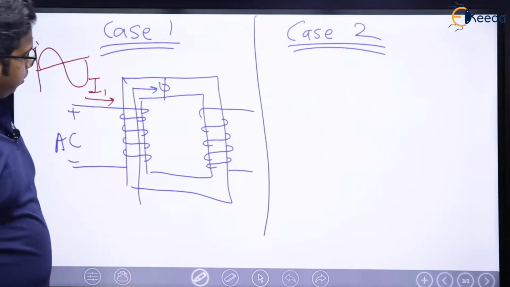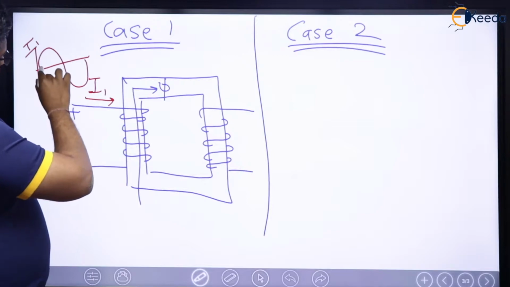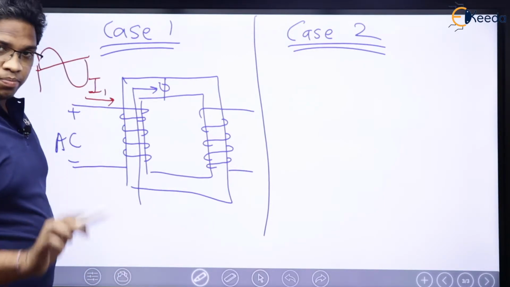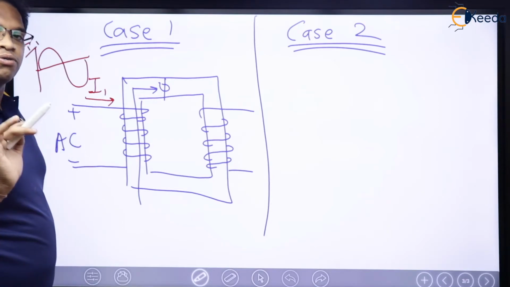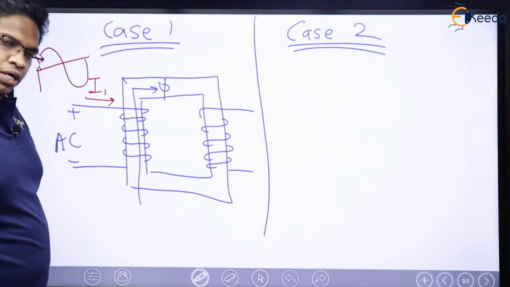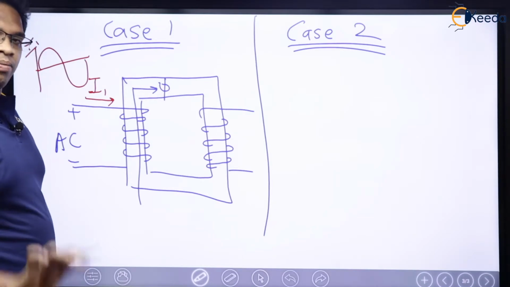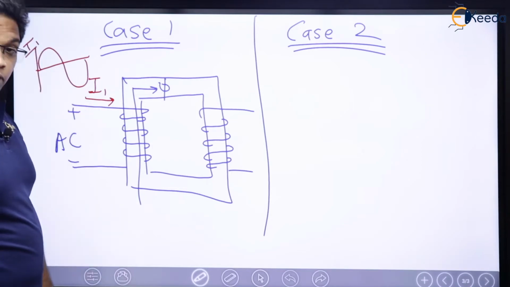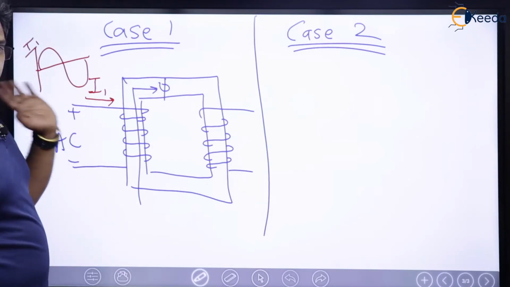Very important. If I1 current is sinusoidal, for time being I am saying that it is sinusoidal. We will see why later, when time comes in transformer, I will discuss. But right now, for time being only, let me assume that it is sinusoidal.